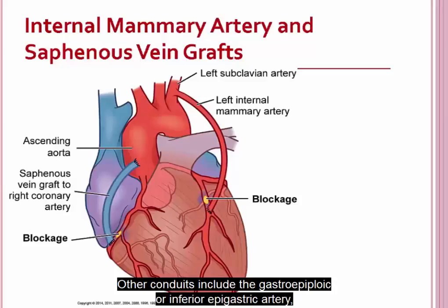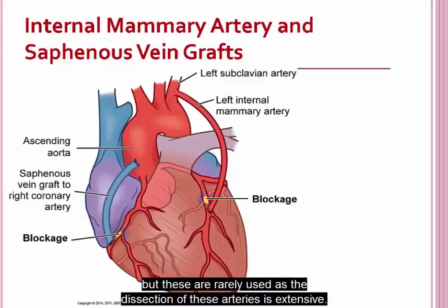Other conduits include the gastroepiploic or inferior epigastric artery, but these are rarely used as the dissection of these arteries is extensive. This increases the length of the surgery and the risk for wound complications at the harvest site, especially in an obese or diabetic patient.